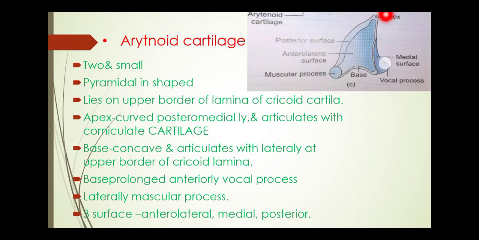This is the apex. It's curved posteromedially and it articulates with the corniculate cartilage. At the base, here is the base of the arytenoid cartilage, it articulates with the upper border of the cricoid lamina. Base is prolonged anteriorly as the vocal process and laterally as the muscular process. It has three surfaces: anterolateral surface, medial surface, and the posterior surface.